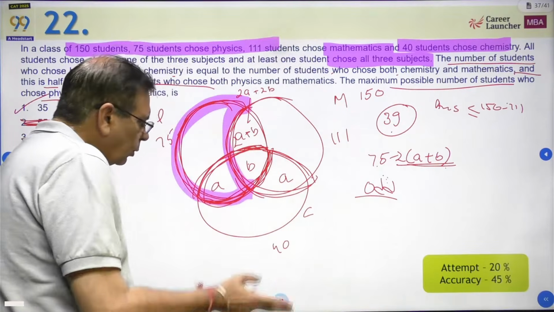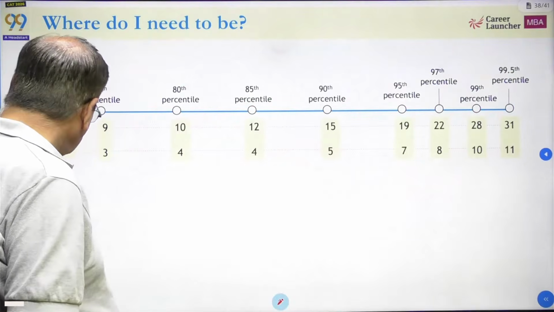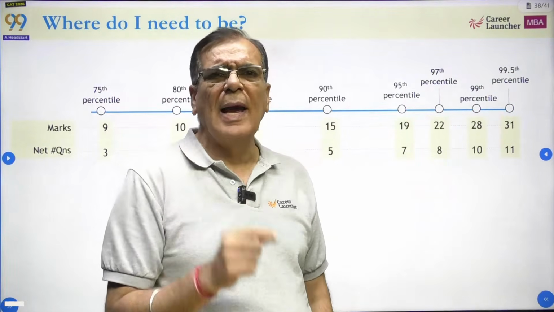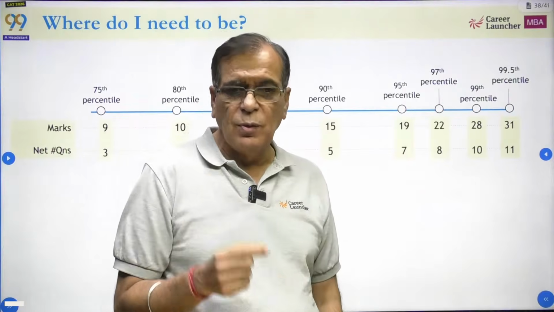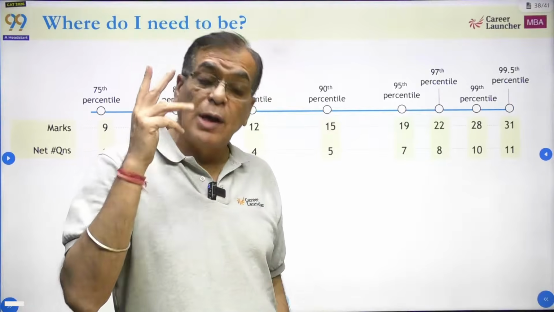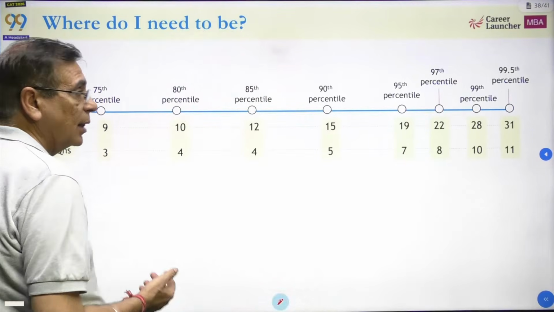Okay. Now, if you go through this paper, इसमें हमने शुरू में डाला था, but if I look at the entire thing, we can look at all the questions again. But I'm sure now we realize that there are quite a few easy questions which you should have attempted and which students have missed out on, and there are quite a few difficult questions which should have been left but have been attempted by large number of students, and that is where the challenge is as far as this paper is concerned.